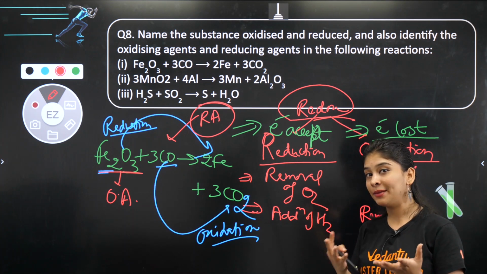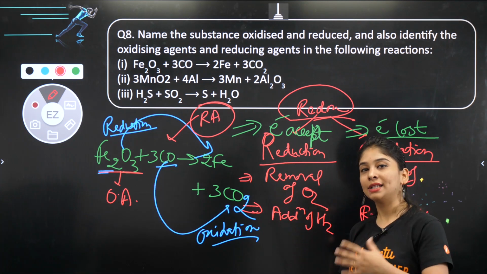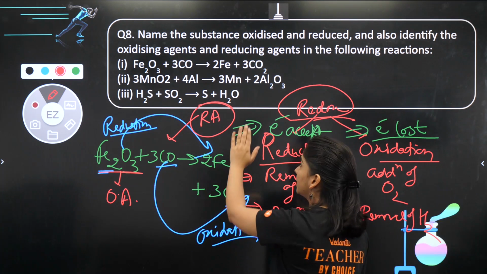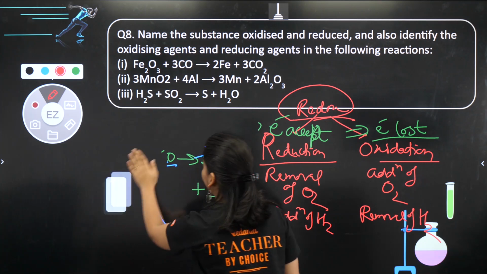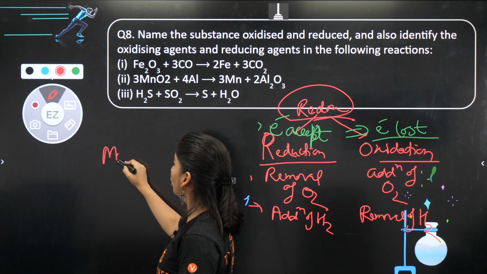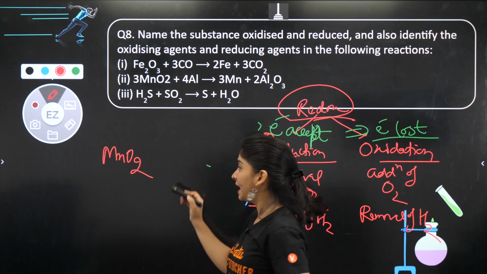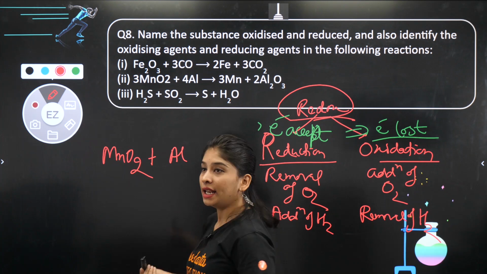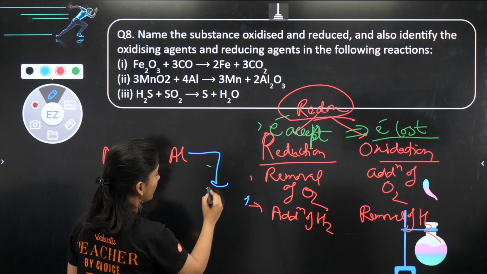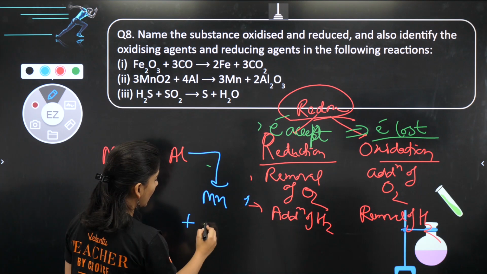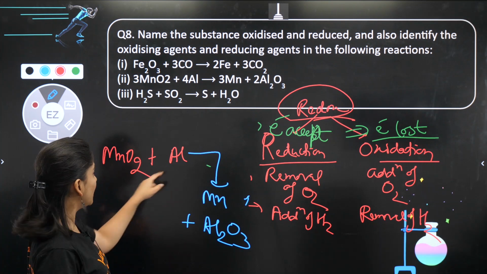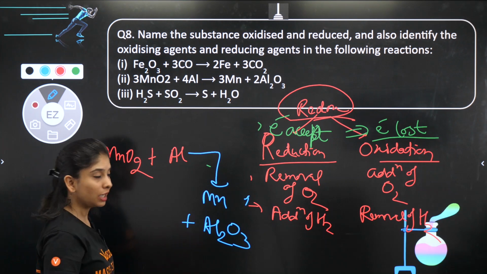Then you will be like, ma'am, one more time. Let's take another example so that you can revise the same concept. चलो देखो ध्यान से. Next question is MnO2, manganese dioxide, reacting with aluminium. Let's not focus on balancing, just focus on how the reaction is happening और उसके साथ क्या क्या हो रहा है. Here we are getting manganese and Al2O3, which is nothing but a kind of displacement reaction. Aluminium being more reactive is displacing your manganese and taking its position, right?